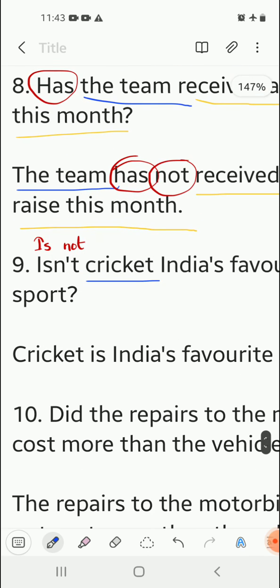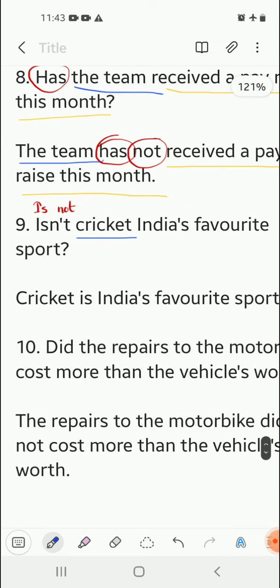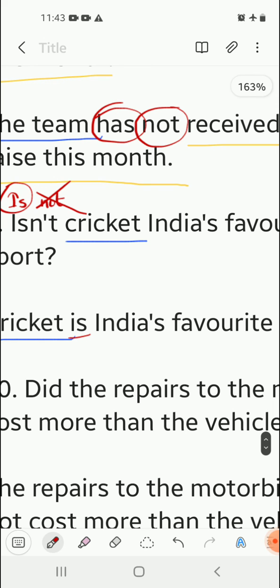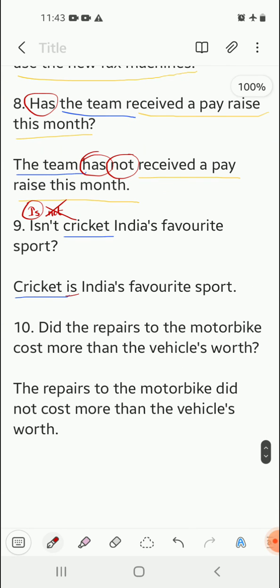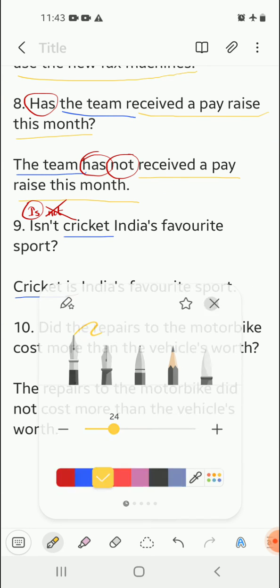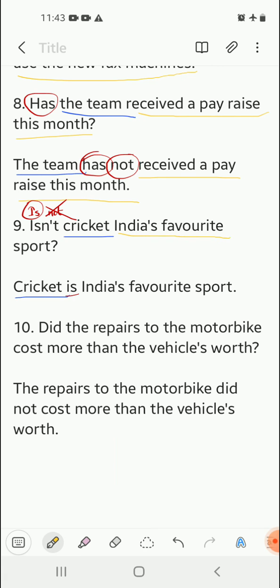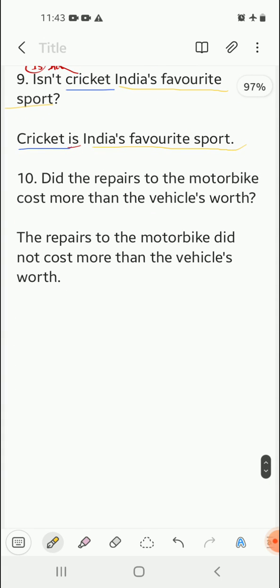Now, in the answer, the assertive sentence will begin with the subject, that is cricket. After that, we are going to add the is. Not will not be added because we have to make it a positive sentence. And the rest part of the question remains the same. That is India's favorite sport.